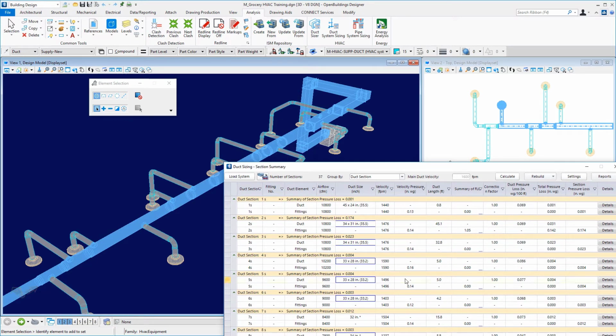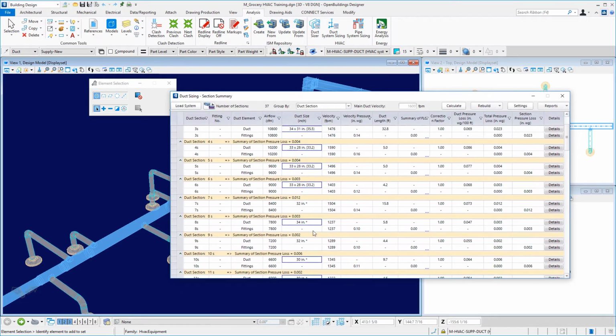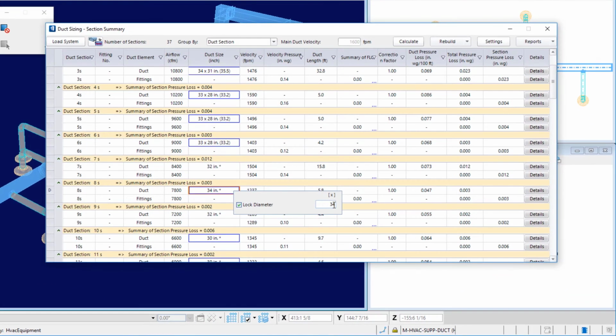And I'll come down here. I see this is 32 inch. That went to 34 inch. So I want to change that 34 inch to 32 inches. So I'll right click in here, keep it locked. 32, close that one.